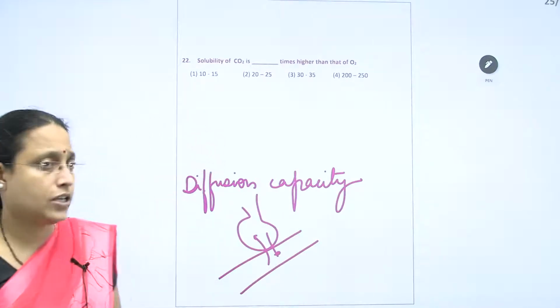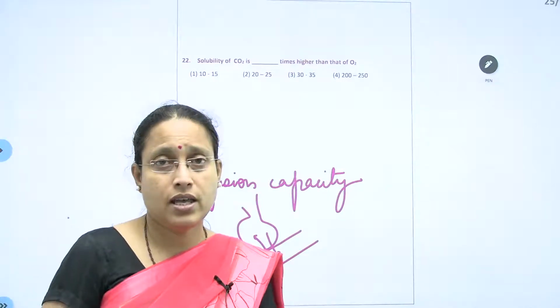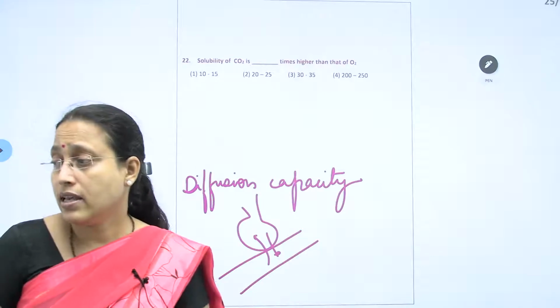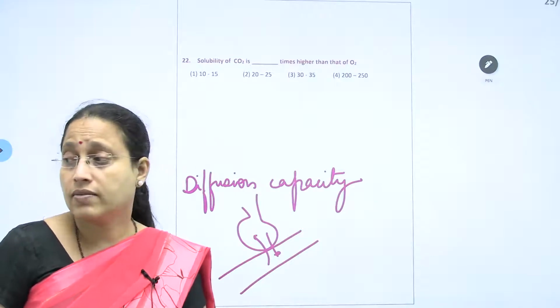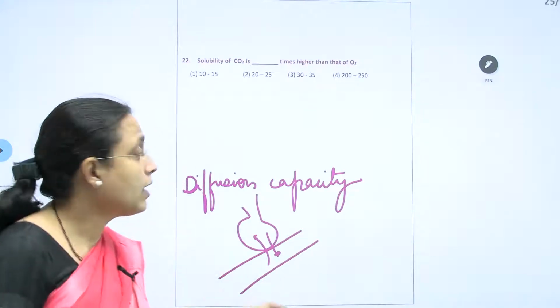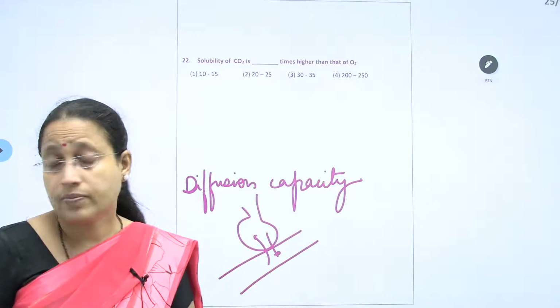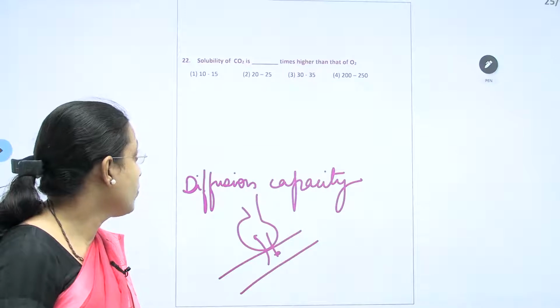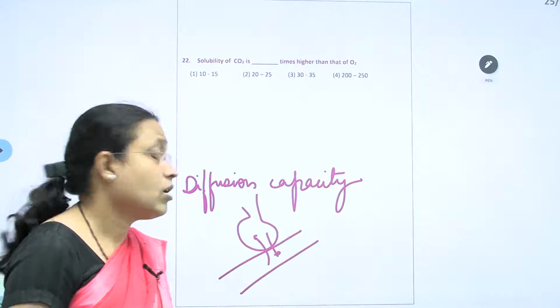When it is exchanged quickly, a large amount can get exchanged, even though the partial pressure difference is very small. So even though the partial pressure difference is very small, it can undergo diffusion. Understand? So the solubility of CO2 is how many times more?